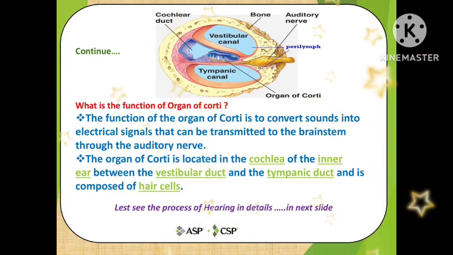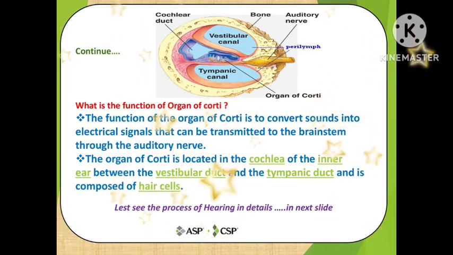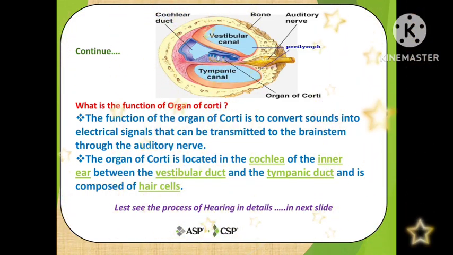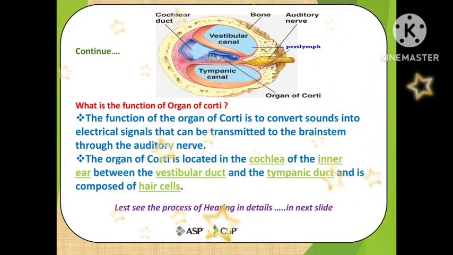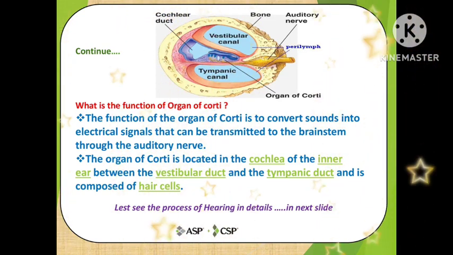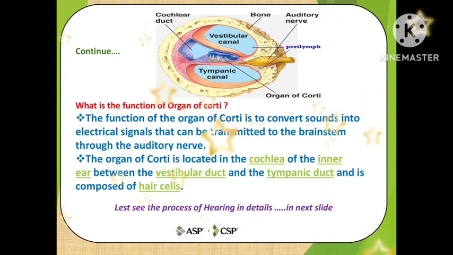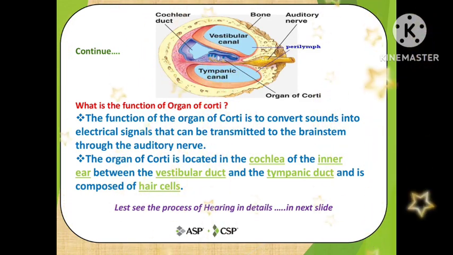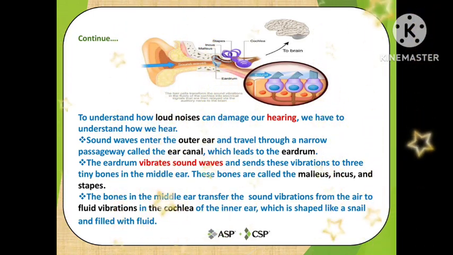Friends, now we will see the function of the organ of Corti. The function of the organ of Corti is to convert sound into electrical signals that can be transmitted to the brainstem through the auditory nerve. The organ of Corti is located in the cochlea between the vestibular duct and the tympanic duct and is composed of hair cells. You can see the picture also, you can understand where it is present. And let's see the process of normal hearing in detail in the next slide. So friends, I hope your concept is getting clear with this presentation.